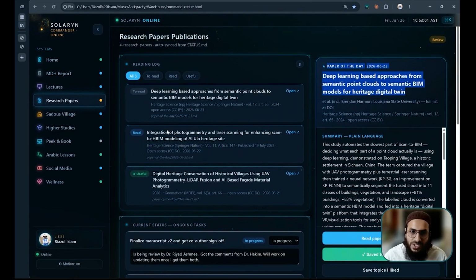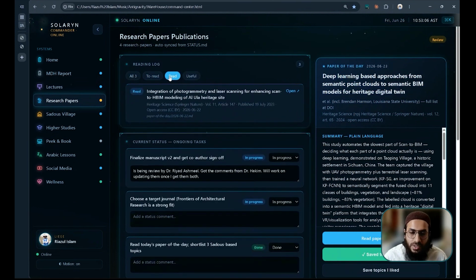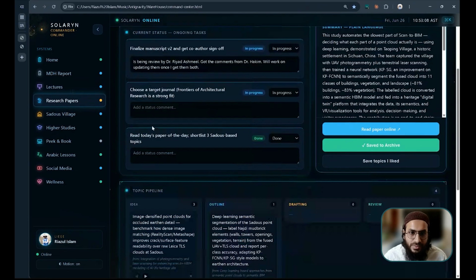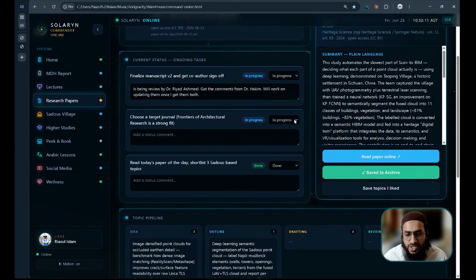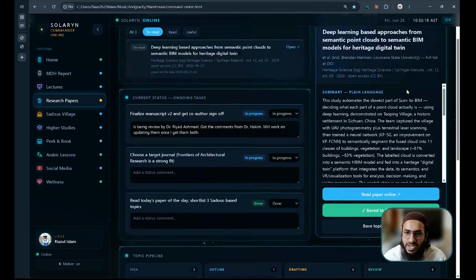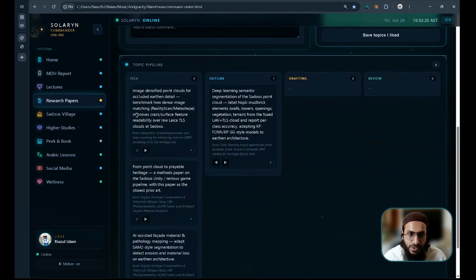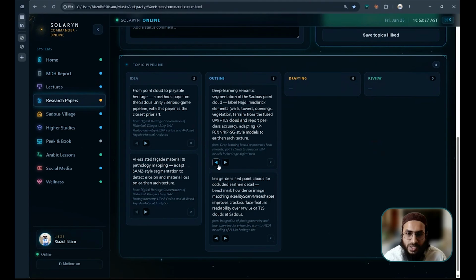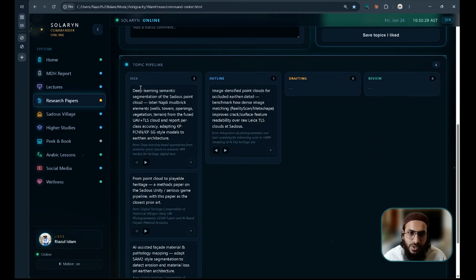If I want to read the paper online, I can go online, and this is the research reading log where I can find the useful ones, and what to read. Here I have the current status of the research that I'm doing, and this is the topic pipeline. If I select any topic here, it will come here as an idea. Then if I want to develop it, it will go to the outline page. If I return, it will go back, and then I will do the drafting and review. So this is the basic idea actually.